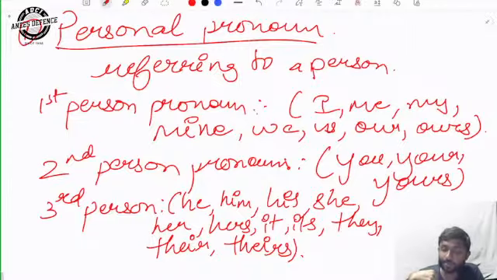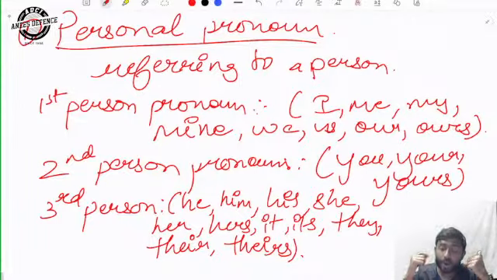Again, it is a pronoun. This is my pen. Mine. My girlfriend. So that is also a pronoun. My is a pronoun. Mine is a pronoun. We is a pronoun. Us is a pronoun.